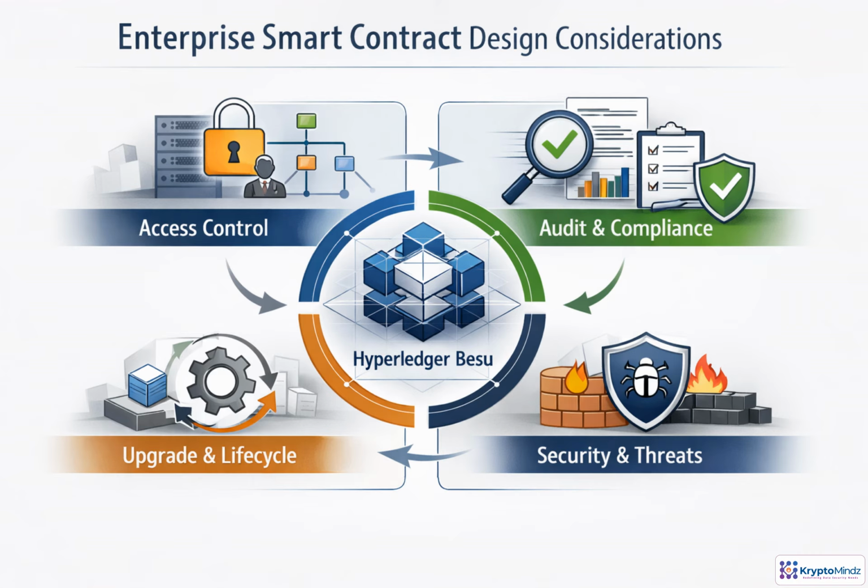Enterprise smart contracts need more than correct code. In Besu networks, they must control who can act, create evidence for audits, evolve safely over time, and resist attacks. Those design choices are what turn blockchain logic into production-ready business infrastructure.